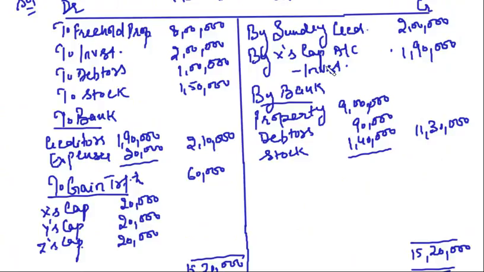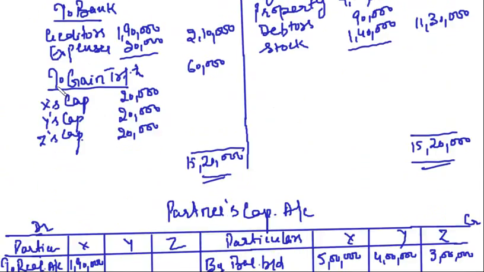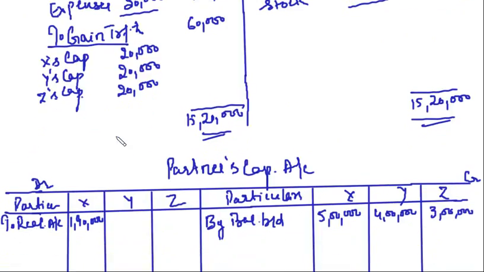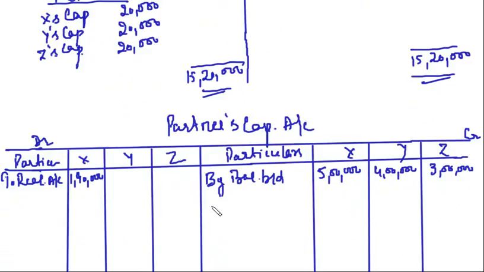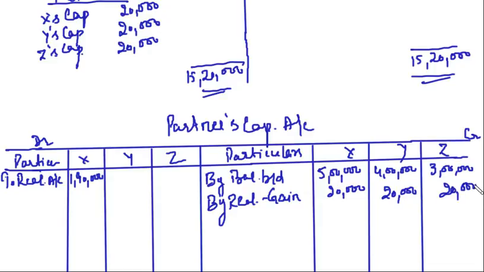These investments are taken over by partner. Then the second thing we have is the gain on realization, which will be transferred to the partner's capital accounts. So by realization, in this case I will say gain, this is 20,000 and 20,000. Clear?